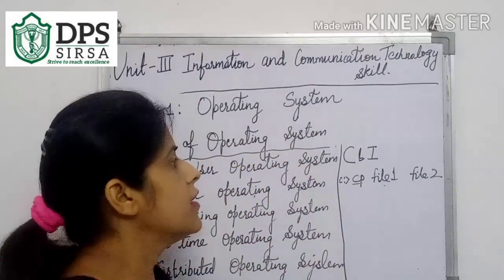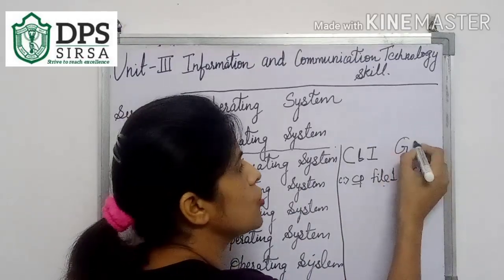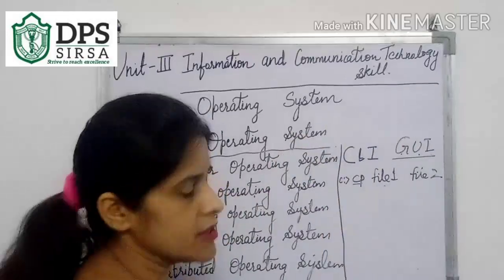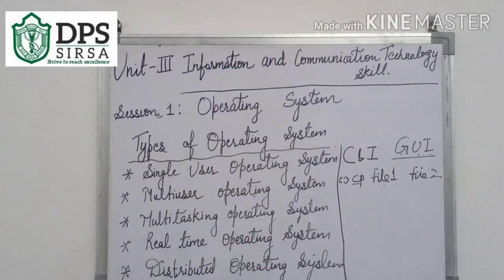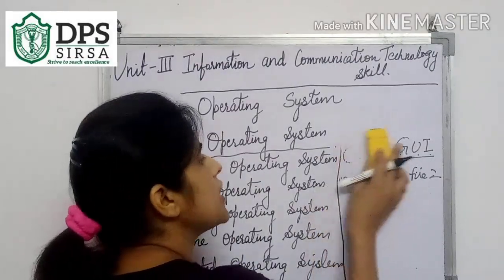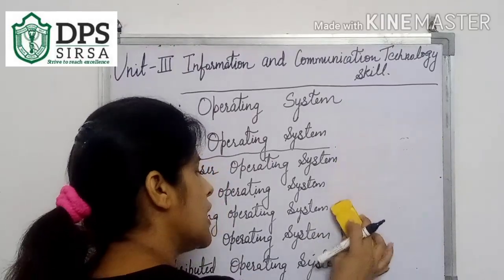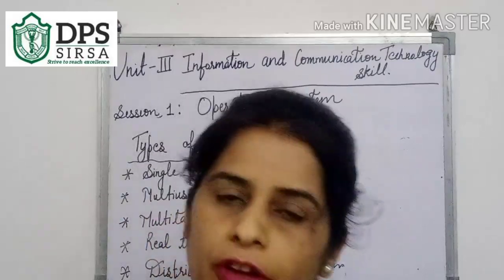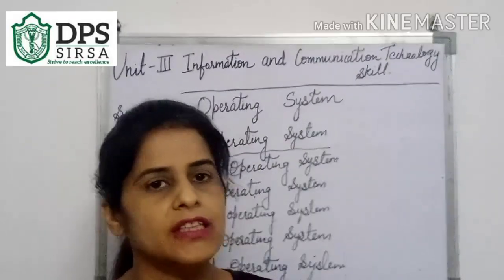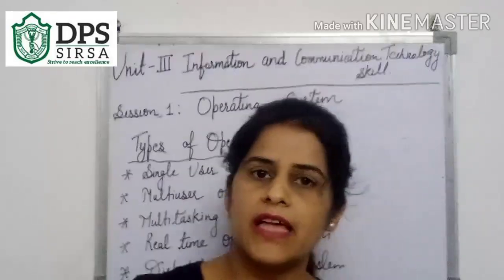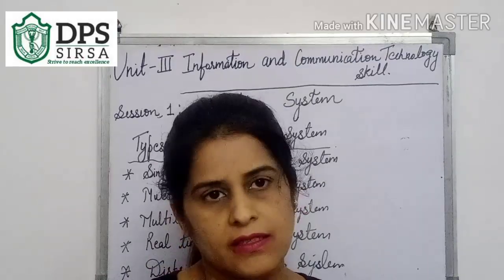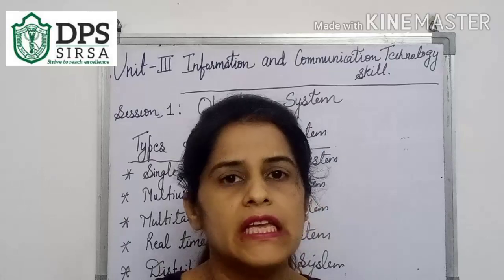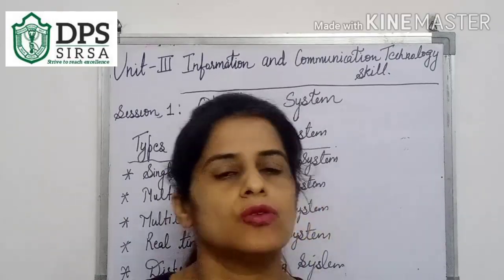And after that, we started using GUI, that means graphical user interface. What is graphical user interface? These days we are using the graphical user interface. Our mobiles are also a part of this. These are examples of the graphical user interface. Everything is on icons. Just by clicking on an icon, you can do your task. You need not worry, you need not search so many things. They are very easy to use, so that is also called user friendly.